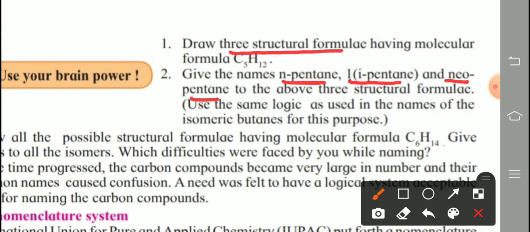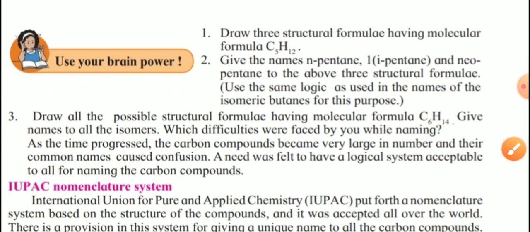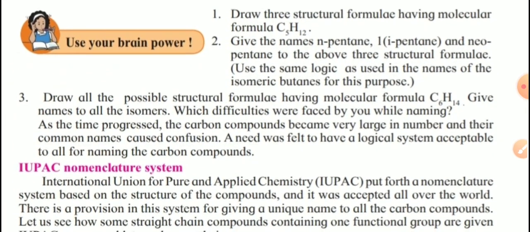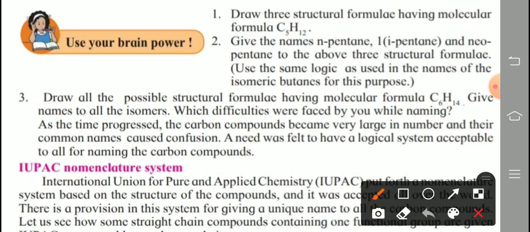So that we learn here. Already I showed that isomers are 2 different structures of butane by using the same criteria, same logic, and we are naming the structures of this pentane. Third question given for us: draw all the possible structural formulae having a molecular formula C6H14. Now 6 carbon atoms present here, so name is hexane. Give names to all the isomers.